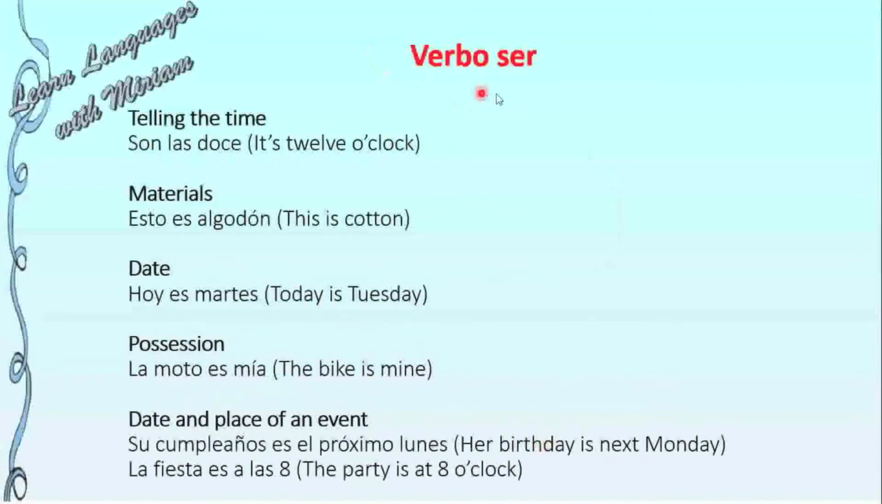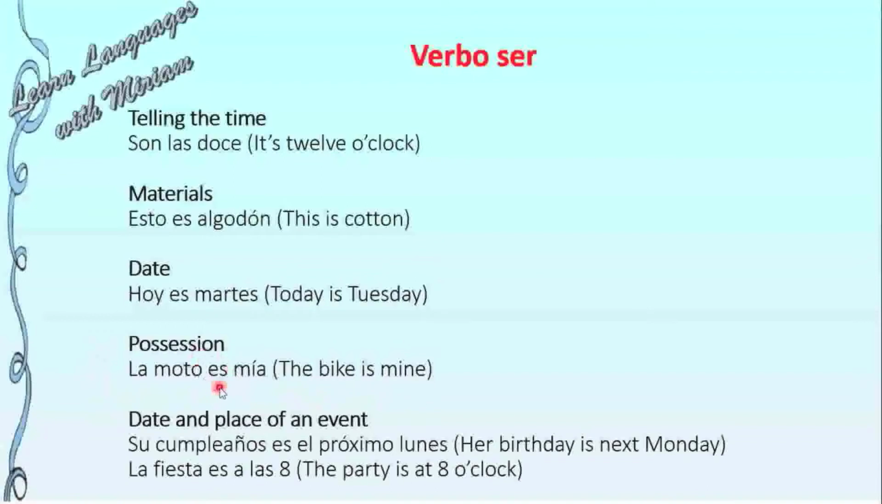Now, more uses for the verb ser. For telling the time. For example, son las 12, it's 12 o'clock. We use verbo ser. For materials. Esto es algodón. This is cotton. Verbo ser. For dates. For example, hoy es martes. Today is Tuesday. Verbo ser. Possession. La moto es mía. The bike is mine.